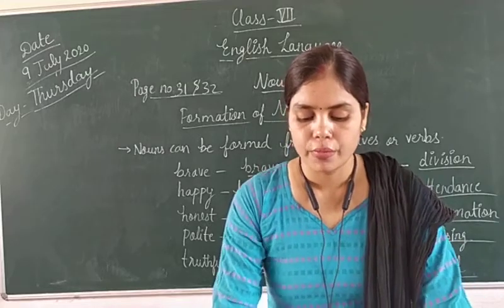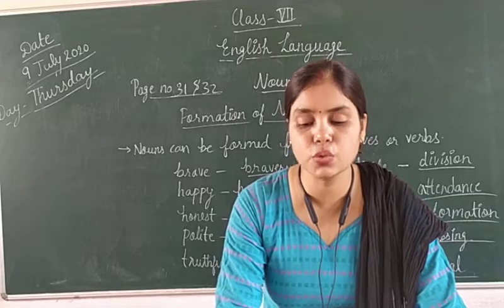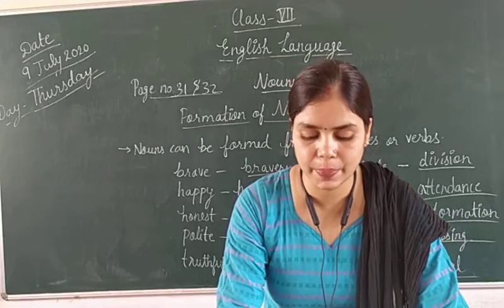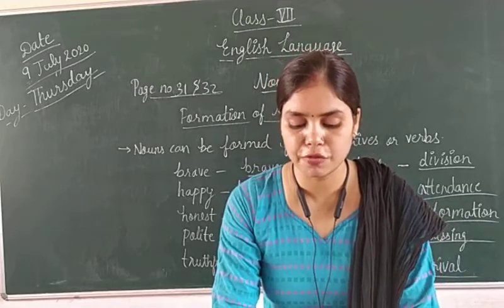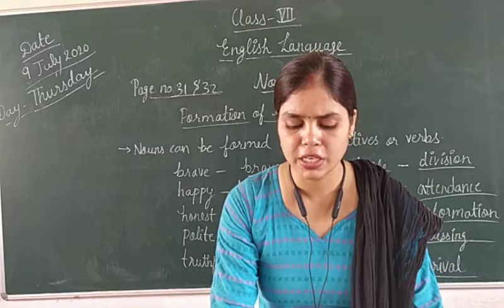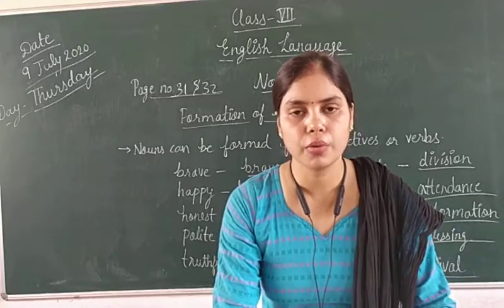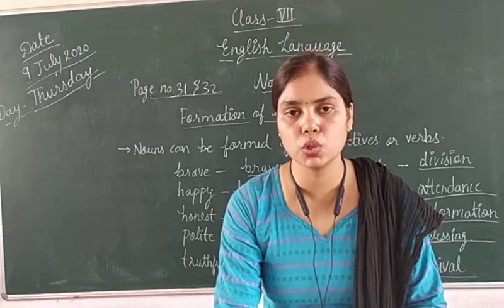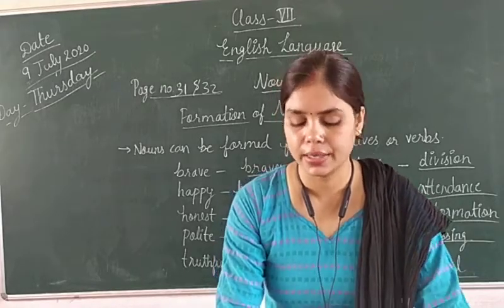So use the noun forms of the following verbs and adjectives to fill in the blanks correctly. In the box, there are some words given, and they are from different parts of speech, like some are verbs, some are adjectives. So from these two, you have to change them into noun and fill them accordingly, right?